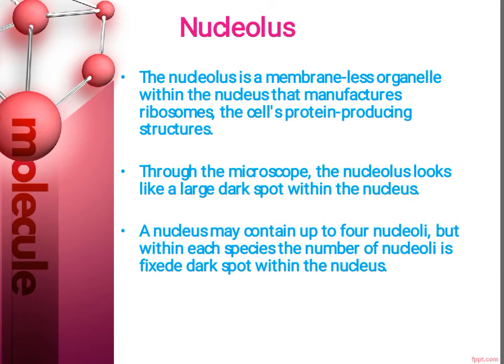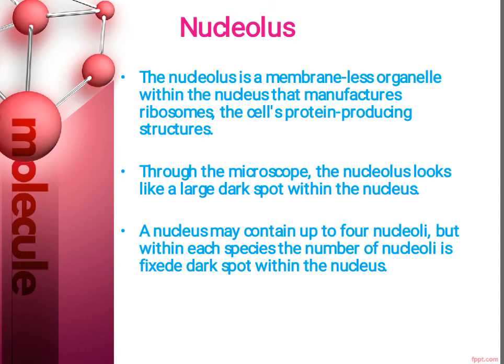And again, this is a very important part of a cell nucleus. The nucleolus is a membraneless organelle within the nucleus that manufactures ribosomes, the cell's protein producing structures. So the nucleolus is a cell organelle which has an absence of membrane, and hence it is called membraneless. So the nucleolus is a membraneless organelle within the nucleus that manufactures ribosomes.